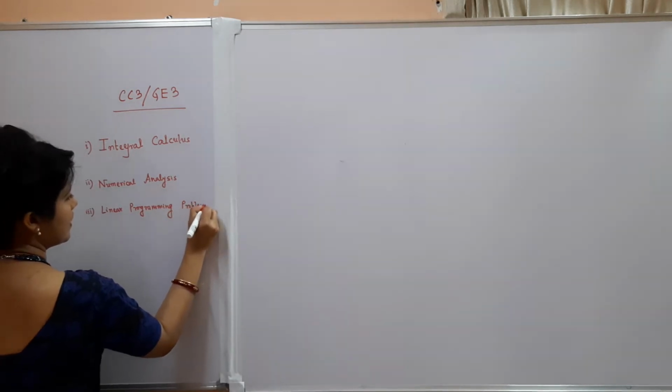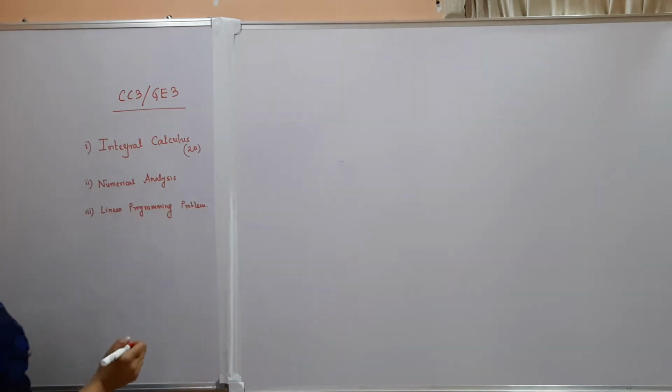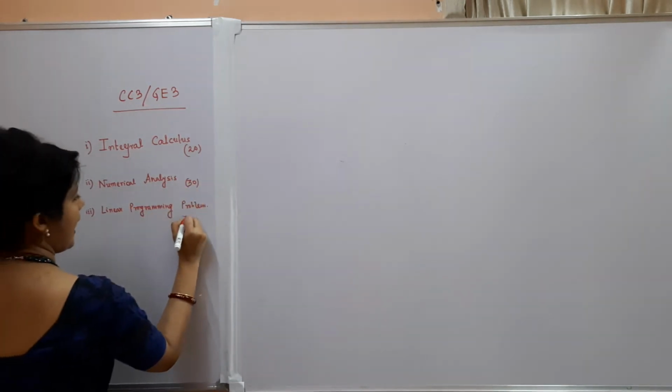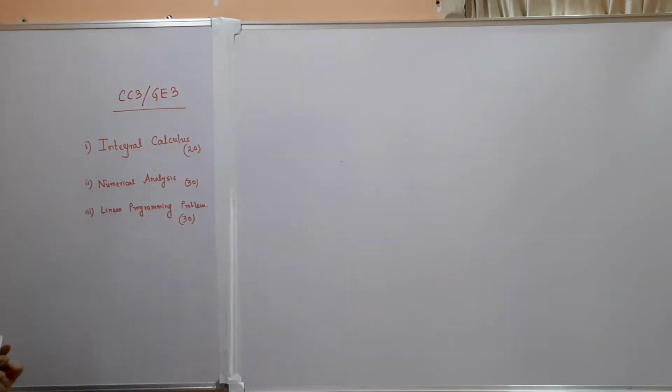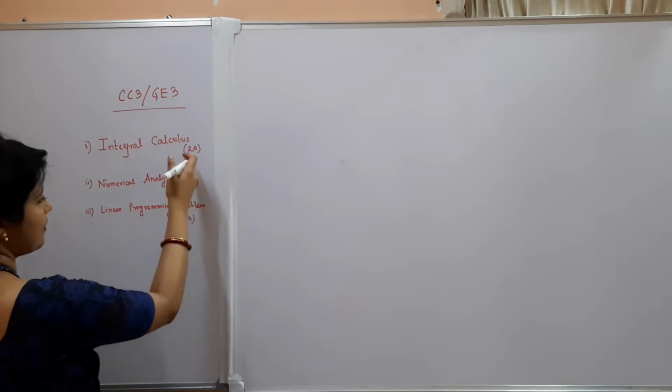So 20 marks are allotted for integral calculus, 30 marks are allotted for numerical analysis, and 30 marks are again allotted for linear programming problem. So there is a total distribution of 80 marks.